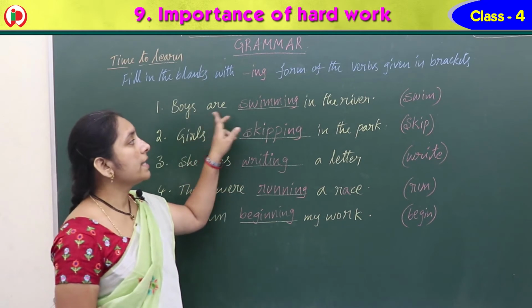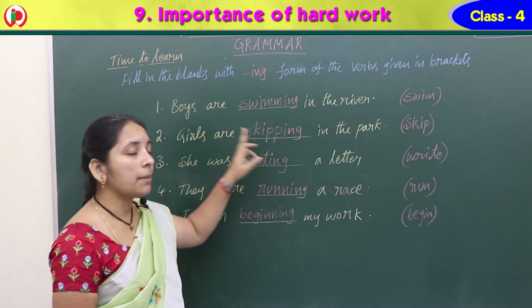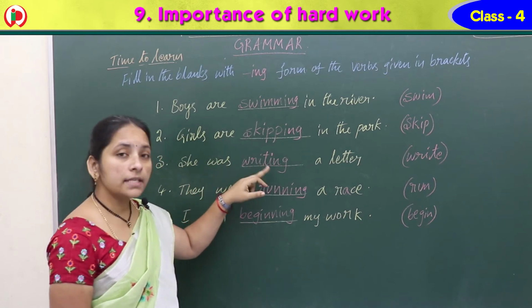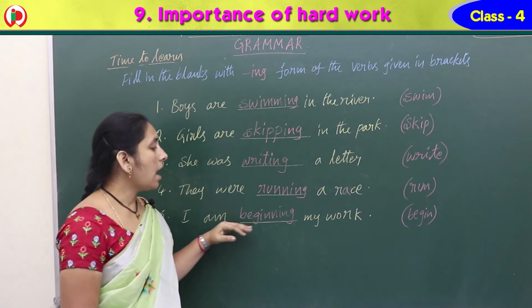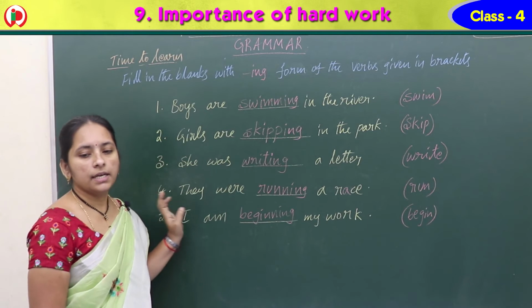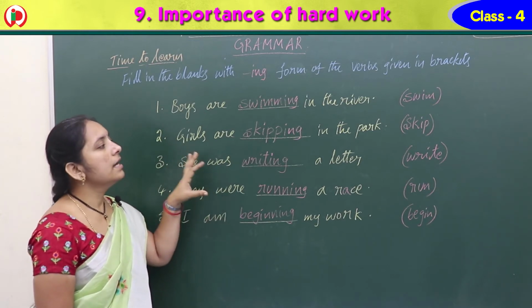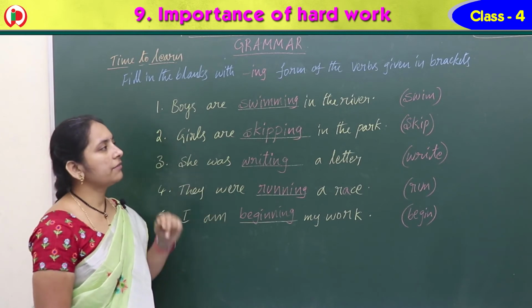Right. So boys are swimming in the river. Girls are skipping in the park. She was writing a letter. They were running a race. I am beginning my work. Right, Nana? So these are the ing forms of the words. Clear on this one? All of you write in your book.